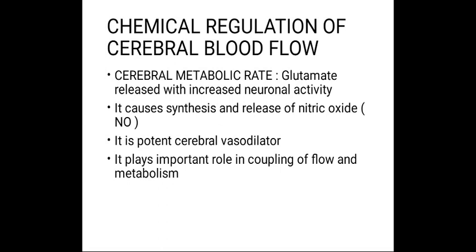The glutamate, which is released with increase in neuronal activity, results in the synthesis and release of nitric oxide. The nitric oxide is a potent cerebral vasodilator. It plays an important role in coupling of flow and metabolism.